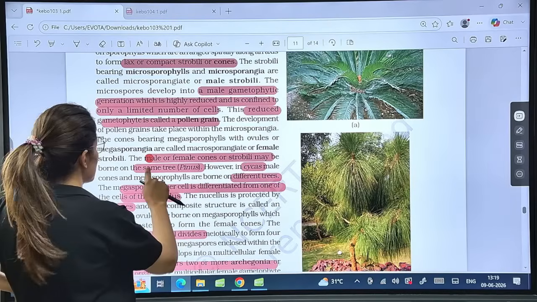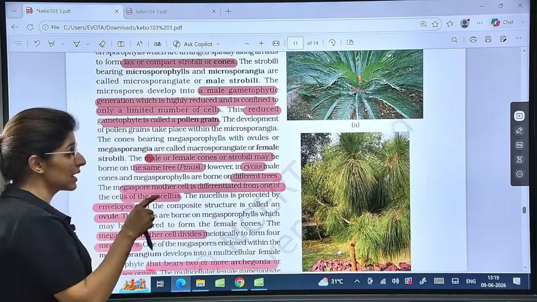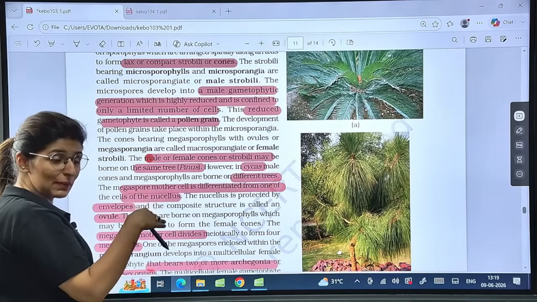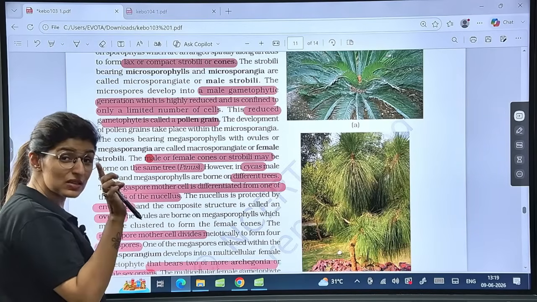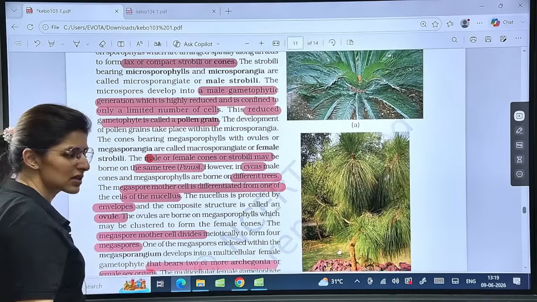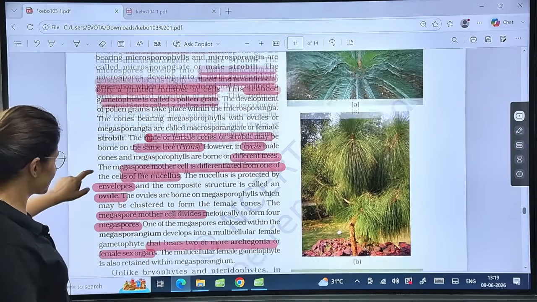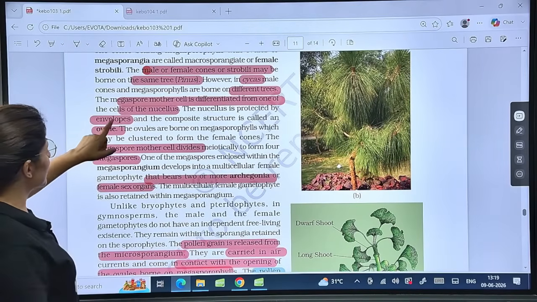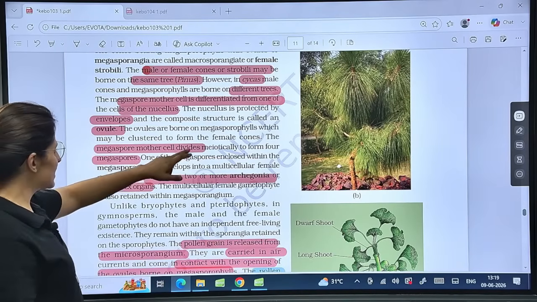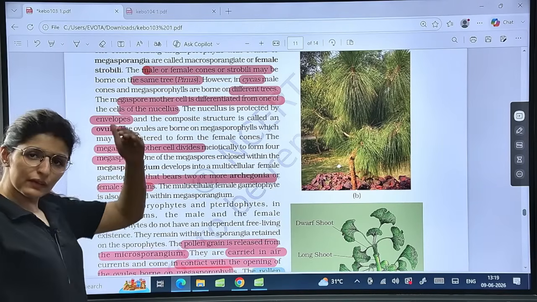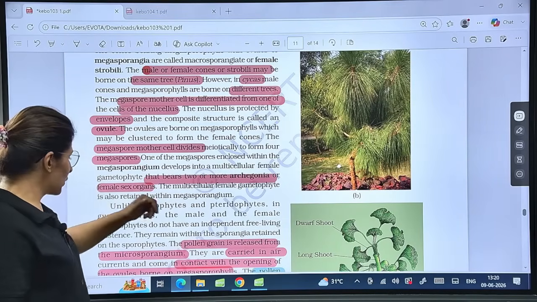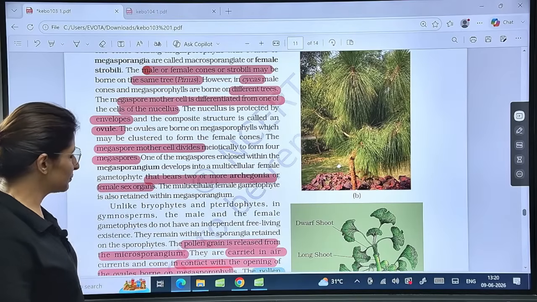Male and female cones may be on the same tree, like Pinus, hence Pinus is bisexual, while Cycas will have different plants. Male plant different, female plant will be different. So Cycas is unisexual. Is that clear? Megaspore mother cell is differentiated from one of the cells of nucellus. This is very similar to that in case of angiosperms, right? Nucellus is protected by envelopes and the composite structure is known as ovule. Megaspore mother cell divides meiotically to form the spores. And again, 4 cells will be formed, 3 will degenerate, the same story. That bears 2 or more archegonia or female sex organs. We are talking about the ovule.